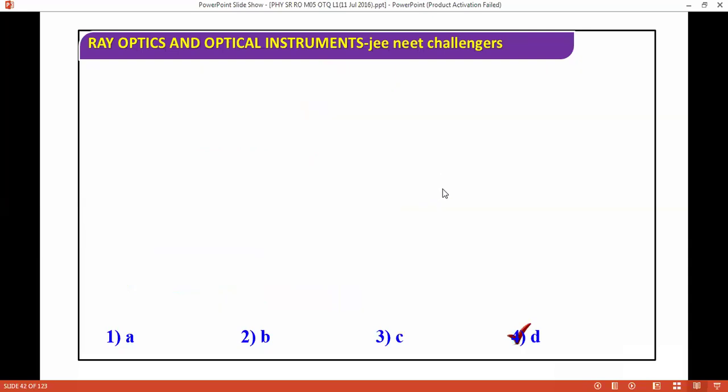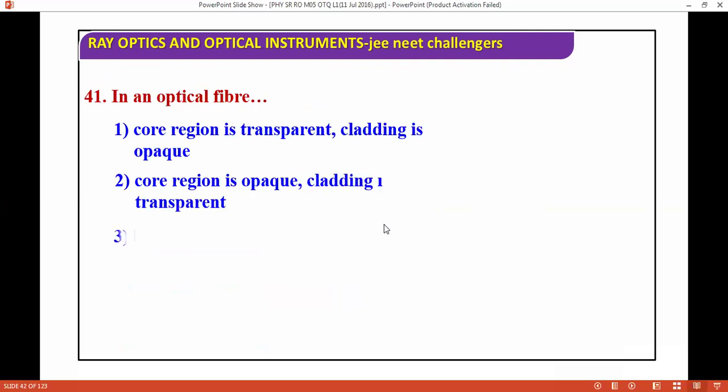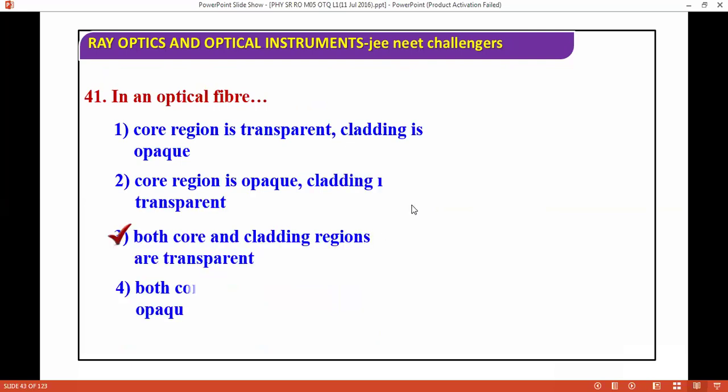Next question is on optical fiber. This is a very good, doable question. In optical fiber, both core and cladding regions are transparent. You should know this concept.